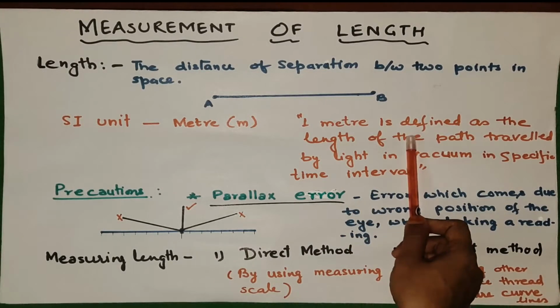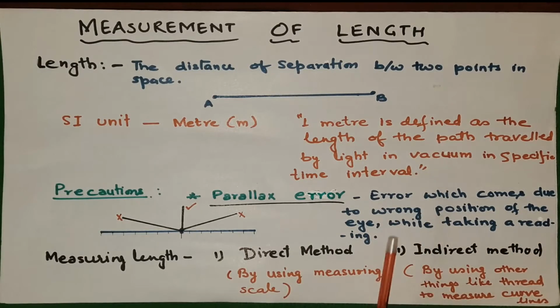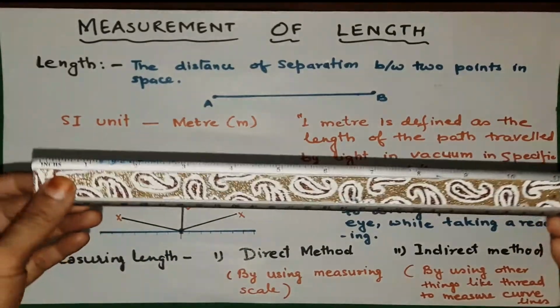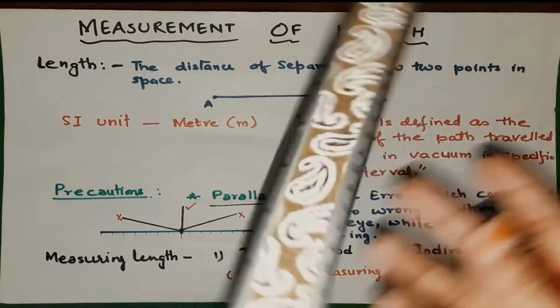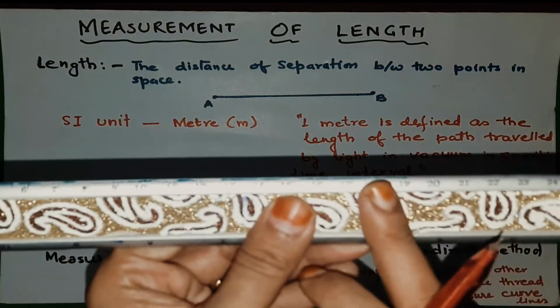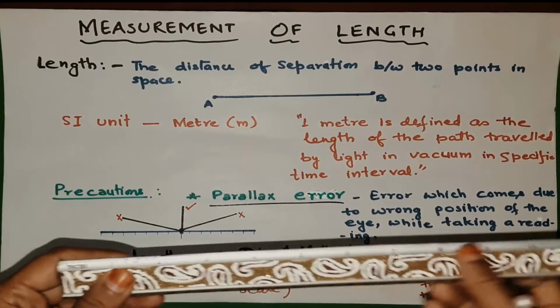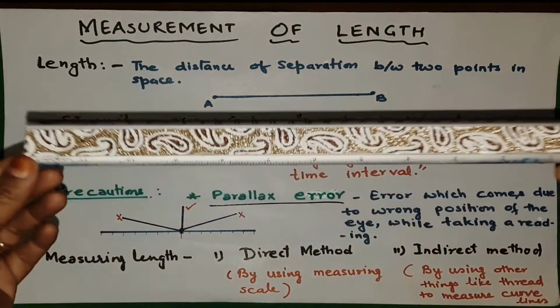Now here when we talk about the measurement of the length, there are some things which we should note down. The first one is the precaution we need to take. Here is the scale, okay, and it is having the centimeter, you can see here, this is the centimeter, and then here you can see the inches, okay. So two units are shown here, centimeter and inches.